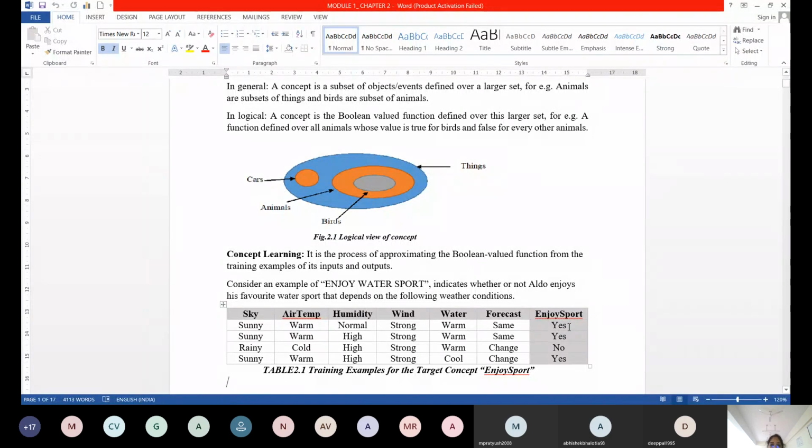What is this actually? This is supervised learning, right? I have already classified my data. This data I am providing to the system. I am not only giving the situations, the parameters, how the sky is, how the air temperature is, humidity, wind, water, forecast. If my system started from scratch and classified the labels itself, it would be unsupervised.